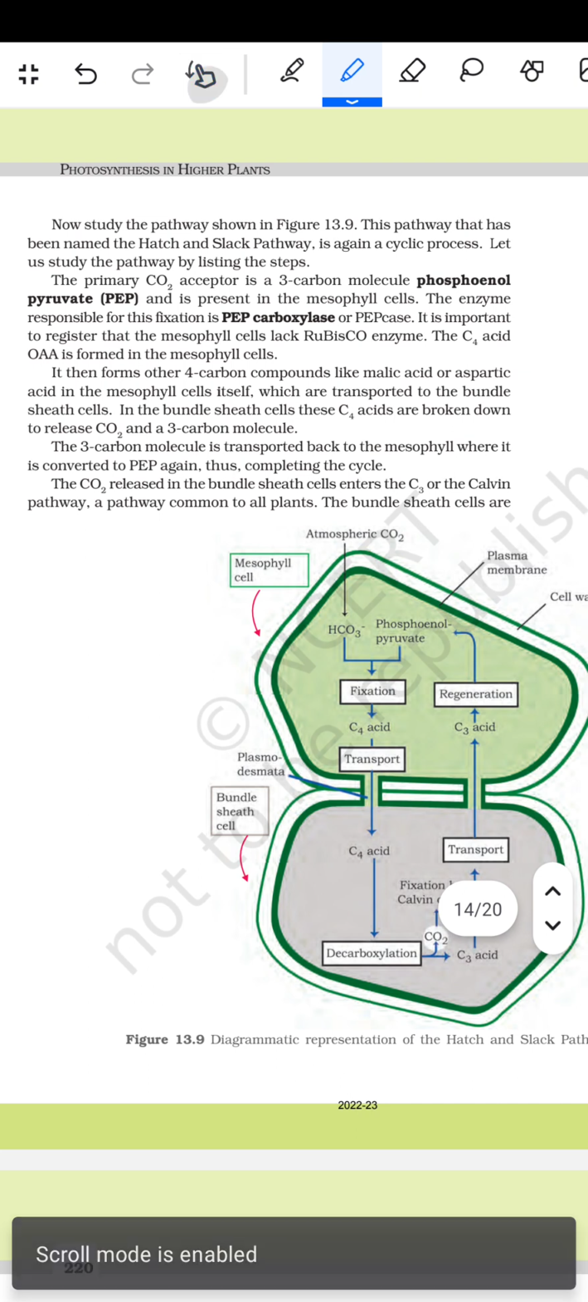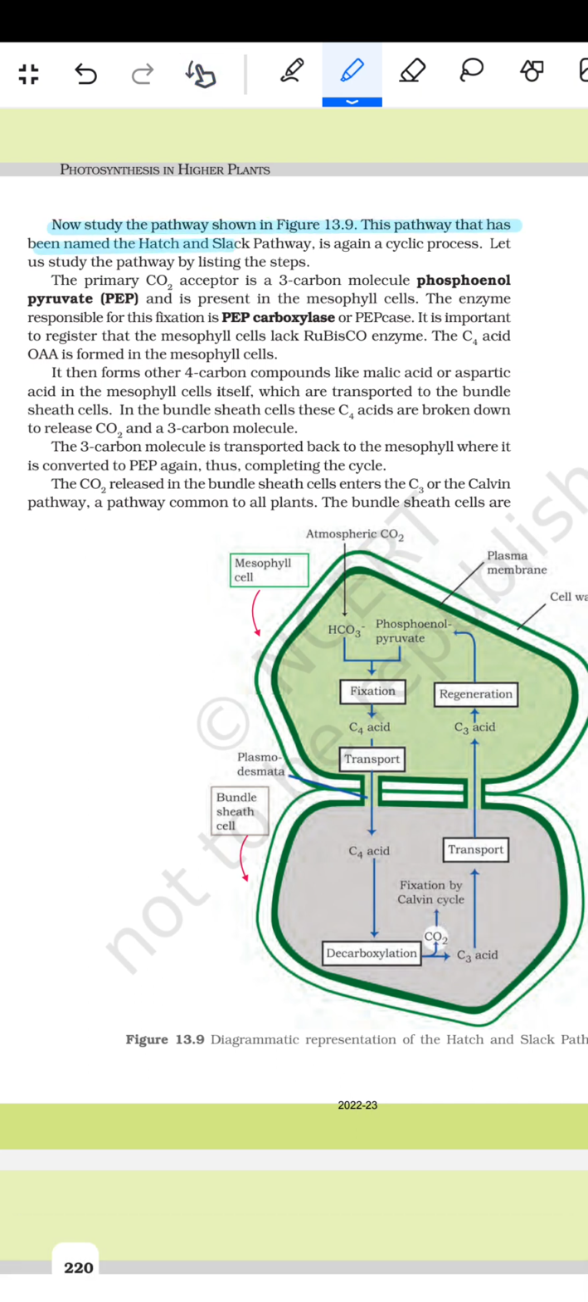फिर कहता है कि now study the pathway shown in the figure 13.9. This pathway that has been named as the Hatch and Slack pathway is again a cyclic process. Let us study the pathway by listing the steps. The primary CO2 acceptor is a 3-carbon molecule phosphoenol pyruvate, PEP, and is present in the mesophyll cells. The enzyme responsible for this fixation is PEP carboxylase or PEPcase.